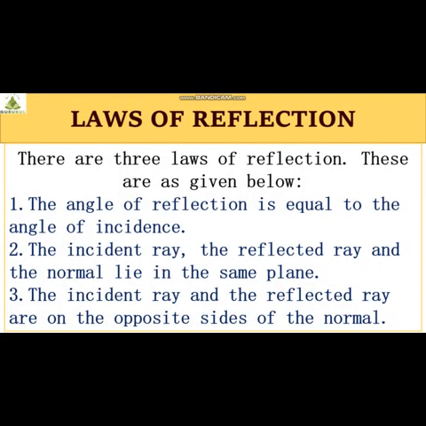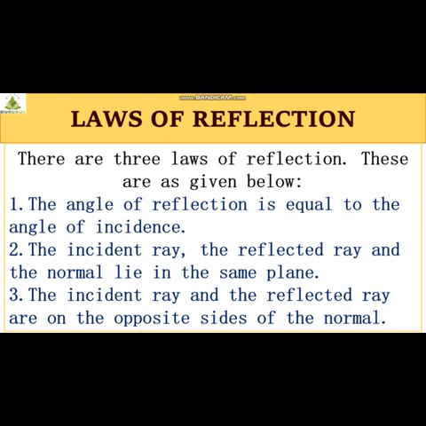So let us define the laws of reflection. Students, there are three laws of reflection. Let us see one by one. The very first law says the angle of reflection is equal to the angle of incidence. That means angle i is equal to angle r. What is i? Angle of incidence. What is r? Angle of reflection. So both are equal. This is our first law of reflection.